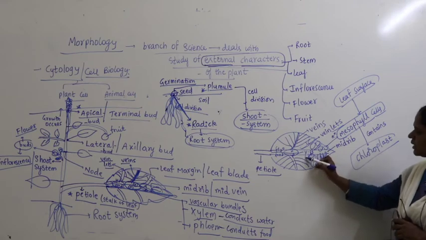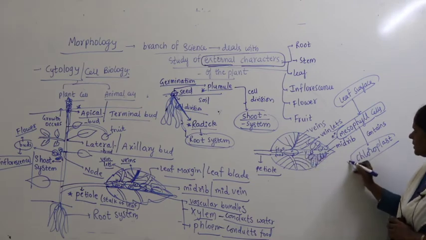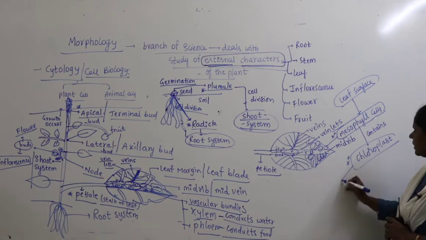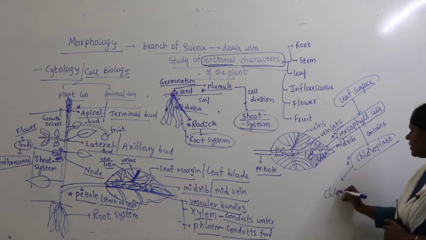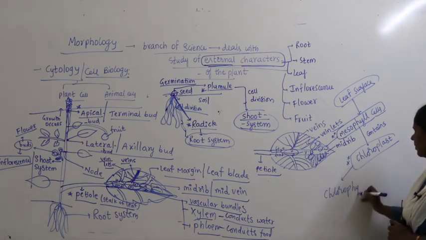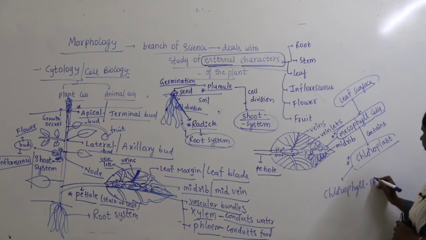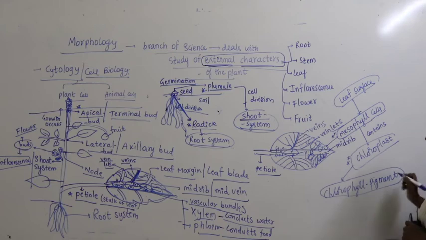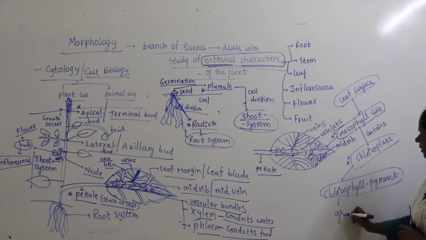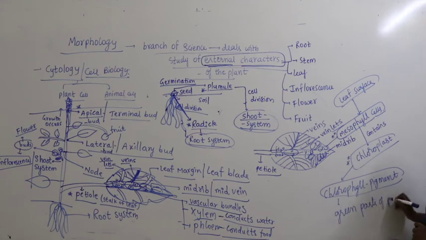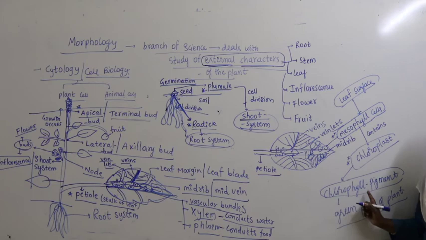Inside the mesophyll cell, you can see the chloroplast is present. The chloroplast contains the pigment called chlorophyll. Chlorophyll is the pigment which makes parts appear green in color. The green parts of the plant are mainly because of the chlorophyll pigment.